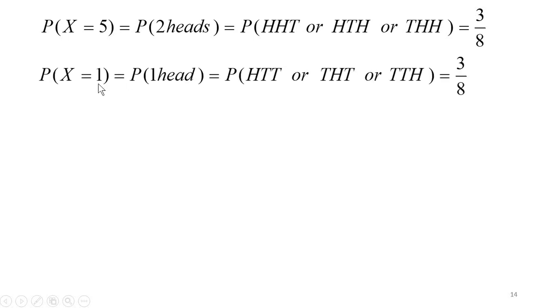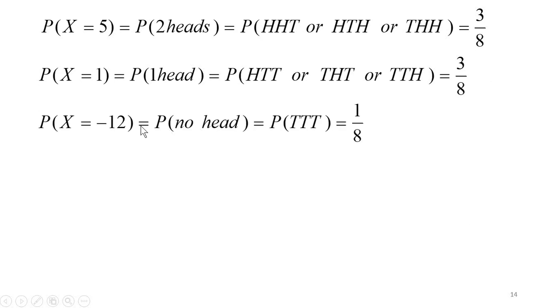Similarly, he will get rupee 1 if 1 head appears. So these are the outcomes. If you are getting any of these outcomes, then he will gain rupee 1. So there are only 3 outcomes, so the probability will be 3 by 8. And he will lose some money, that is, he will lose 12 rupees, x equal to minus 12, when he gets no head at all, that is, all the 3 outcomes are tail. This happens only in one out of 8 outcomes, we have only one such outcome, so the probability will be 1 by 8.